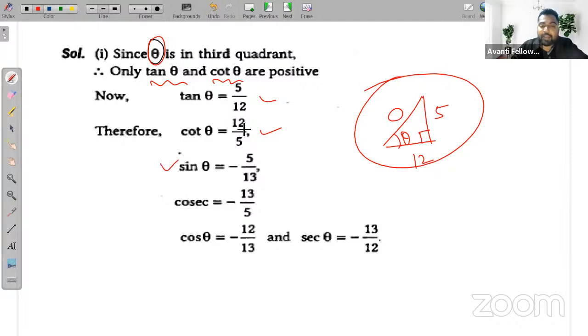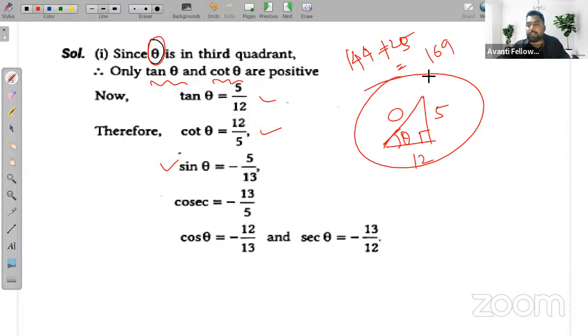So 12 squared, 144 minus 25. Sorry, it will be plus, because hypotenuse is base square plus perpendicular square, right? So how much will 144 plus 25 be?